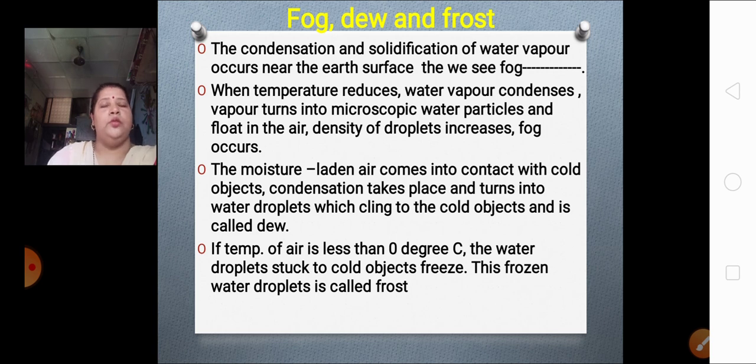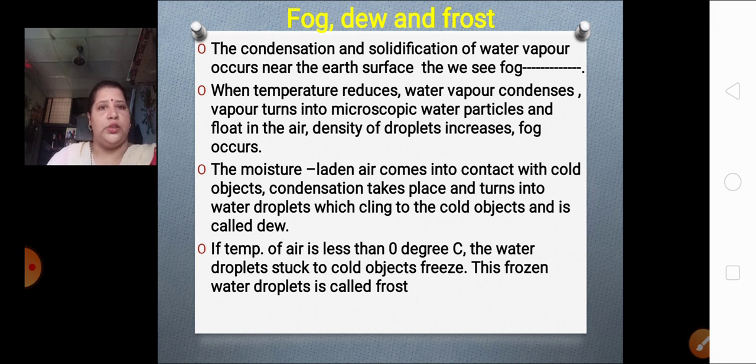Understood? Now the next one. If the temperature of air is less than 0 degrees Celsius, what happens? The water droplets which are stuck to the cold objects start freezing. These frozen water droplets are called frost. What are they called?